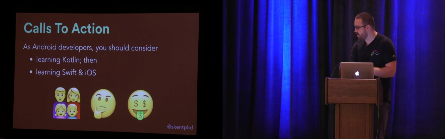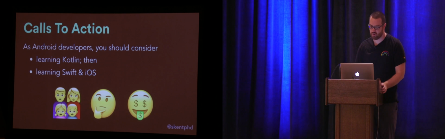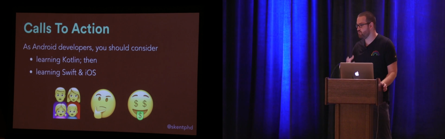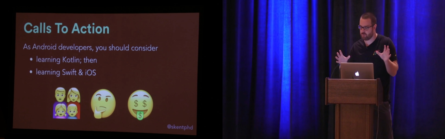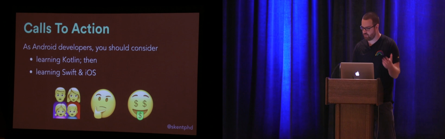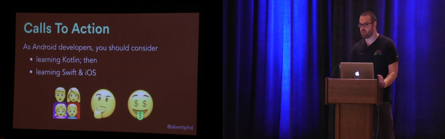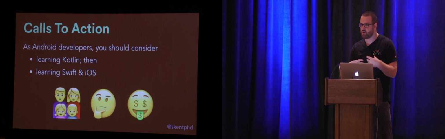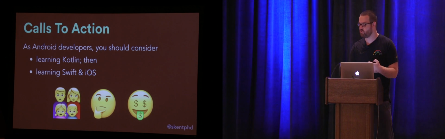Now, I have several good reasons why I think this is an appropriate thing to do. One is that it's really helped me learn how to communicate better with the iOS developers in my company. Before, we would talk about applications and have our own separate views as to how things were going to work, and it was based on an understanding of the frameworks and the capabilities. Knowing iOS and knowing Swift allows me to communicate a lot better across platform teams. It's also beneficial to step outside your comfort zone and think about what you've been doing on a day-to-day basis in Android development from a different perspective. So when I moved to iOS, I saw how they achieved similar goals in slightly different ways, and that allowed me to really critically think about how I was working in Android.